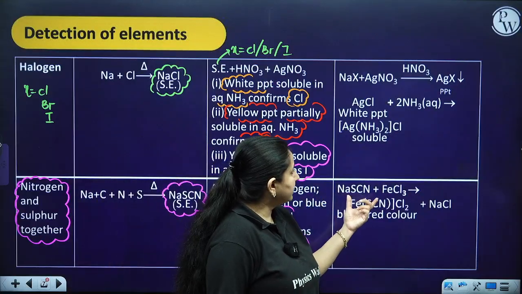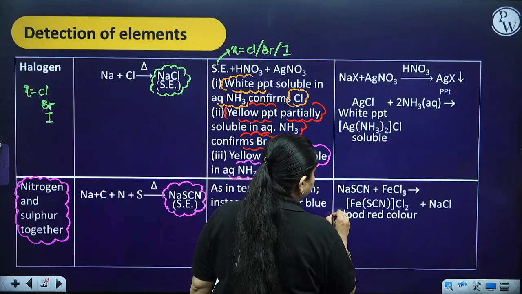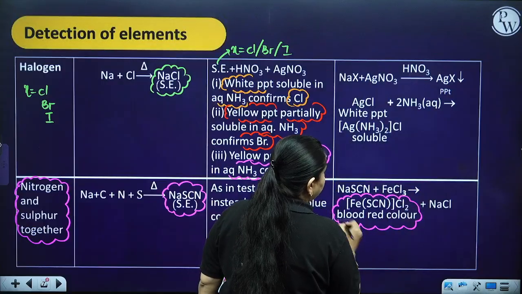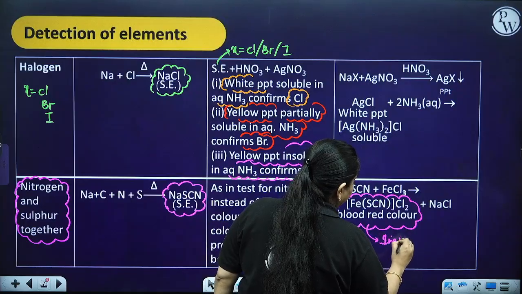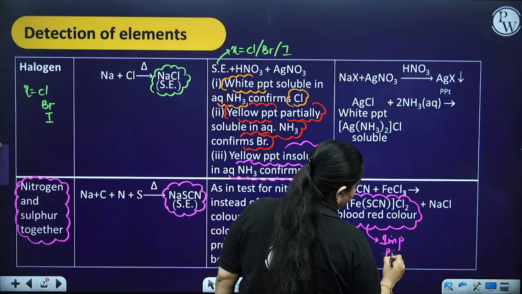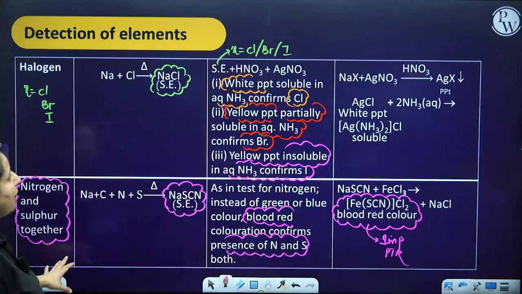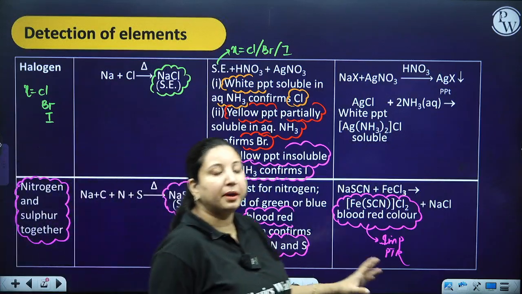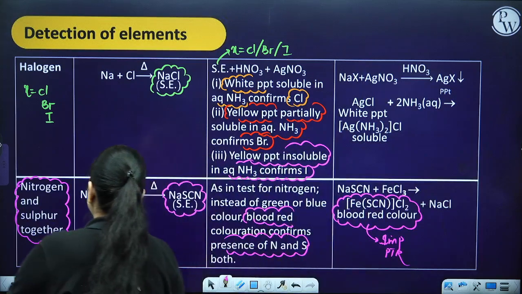So your NaSCN plus FeCl3 gives a complex which is blood red in color. This is important and a point to remember. Got it? This is how we can identify the different elements present in our given organic compound, and what you have to remember from the examination point of view.